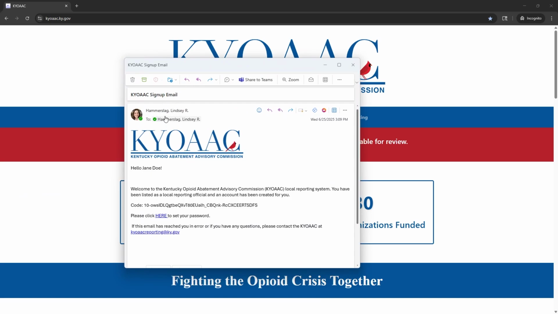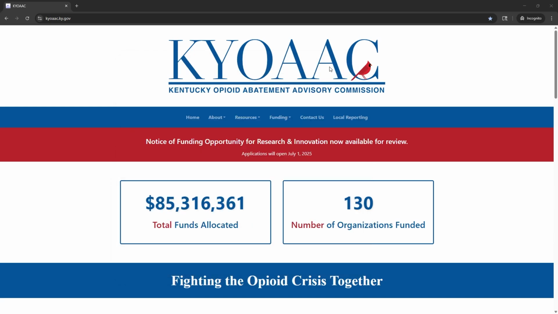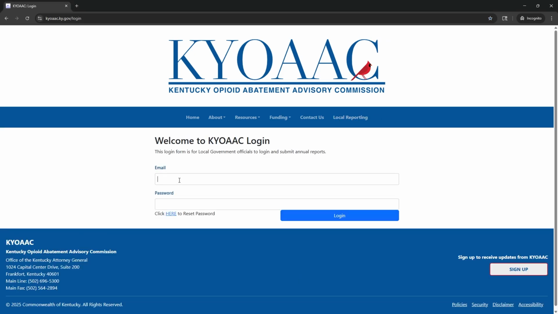You're looking for emails from support@uky.edu, and they'll include a link to click and set your password. Click that link, set up your password, and return to the homepage. On the homepage, KYOAAC.ky.gov, you'll click the local reporting tab and the login option to log in.